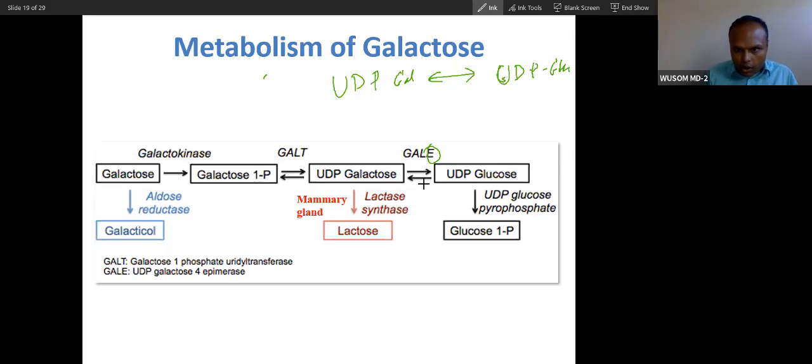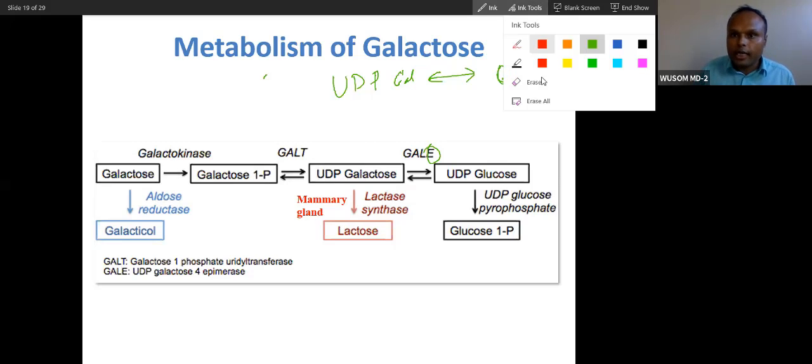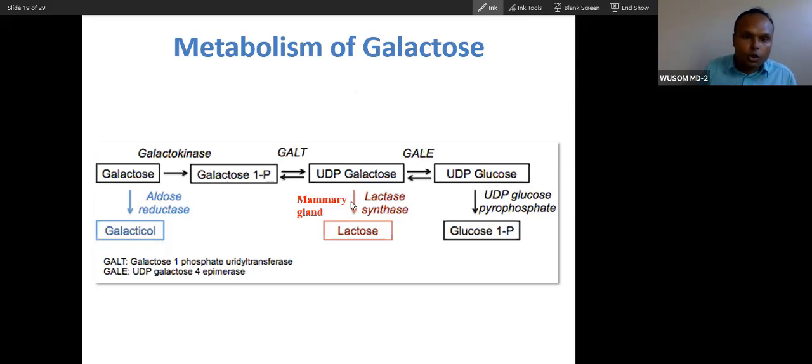Now, when somebody takes galactose, or a baby takes galactose, galactose has to be converted into galactose 1-phosphate to convert this into UDP galactose. We have already seen the same type of reaction in glucose metabolism. During glycogen synthesis, glucose has to convert into glucose 1-phosphate, and then UDP is transferred. The same type of enzyme, uridyl transferase, here galactose uridyl transferase, GALT, will add UDP.